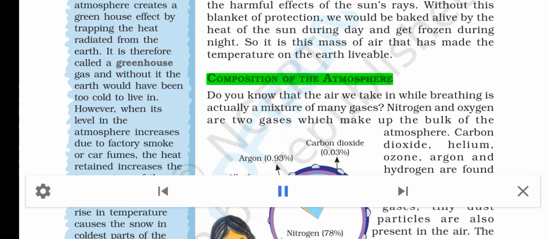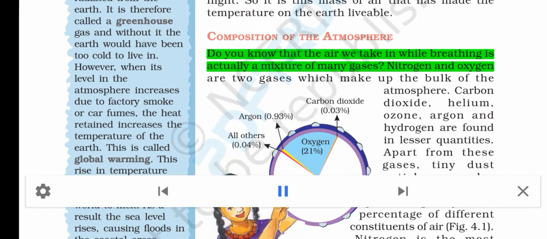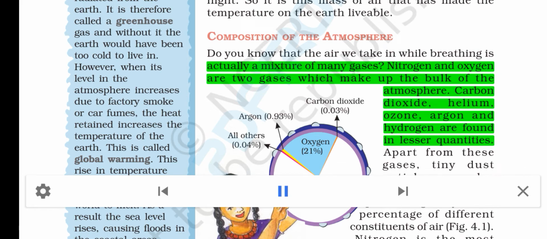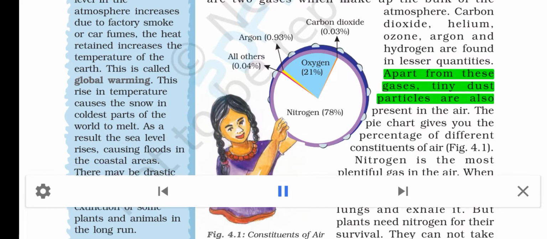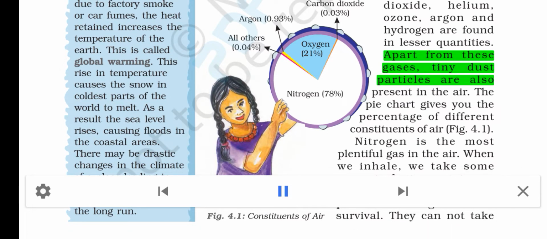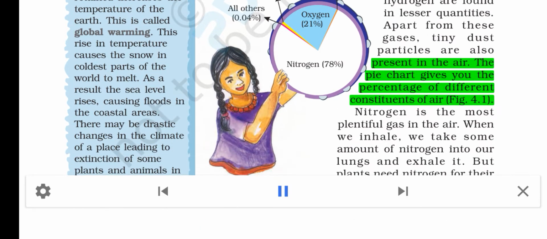Composition of the atmosphere. Do you know that the air we take in while breathing is actually a mixture of many gases? Nitrogen and oxygen are two gases which make up the bulk of the atmosphere. Carbon dioxide, helium, ozone, argon, and hydrogen are found in lesser quantities. Apart from these gases, tiny dust particles are also present in the air.